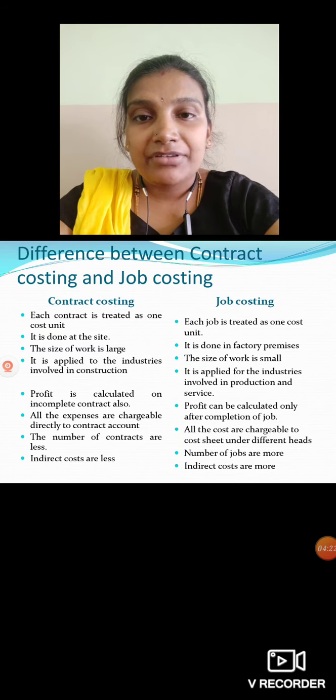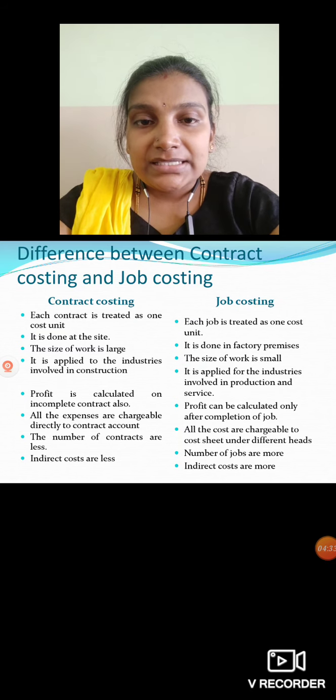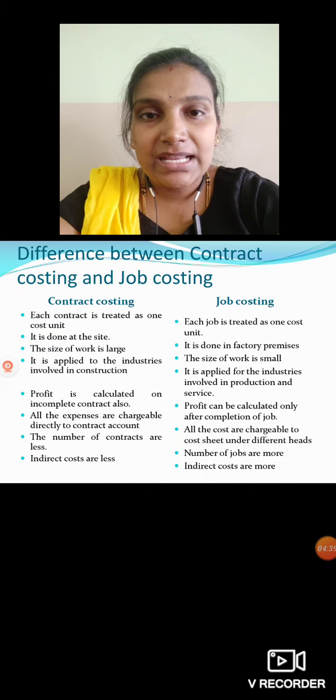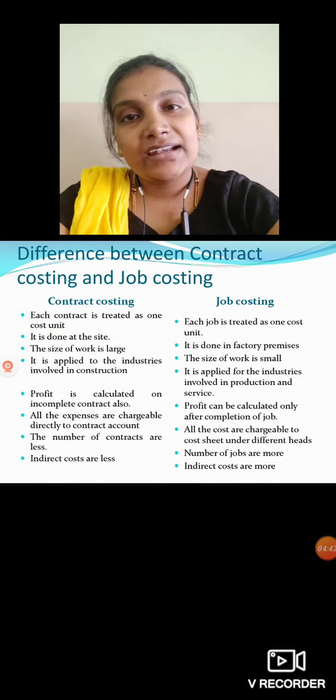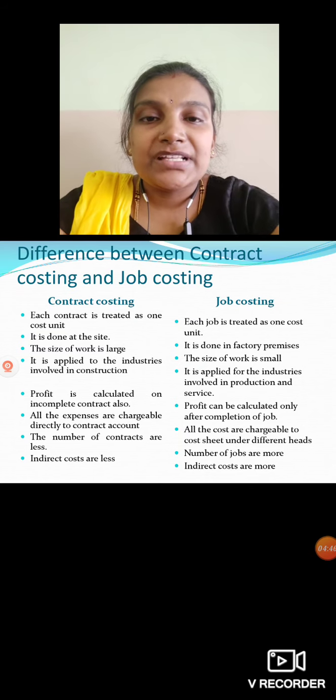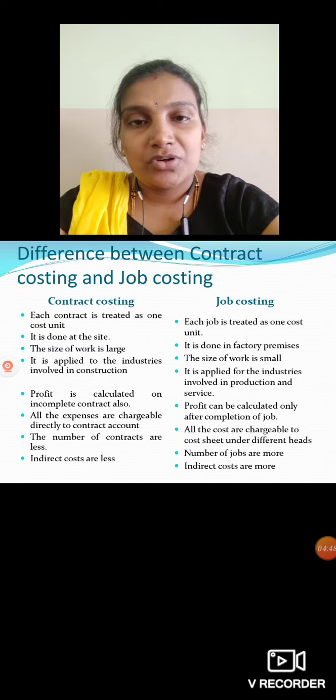It is a heavy work or large work, and the duration is more, so contracts will be fewer. But in job costing, due to the short duration, we can have many jobs. Then indirect costs are less. In contract costing, direct costs are more and indirect costs are very less. But in job costing, indirect expenses are more than direct expenses. This is about the differences between contract costing and job costing.